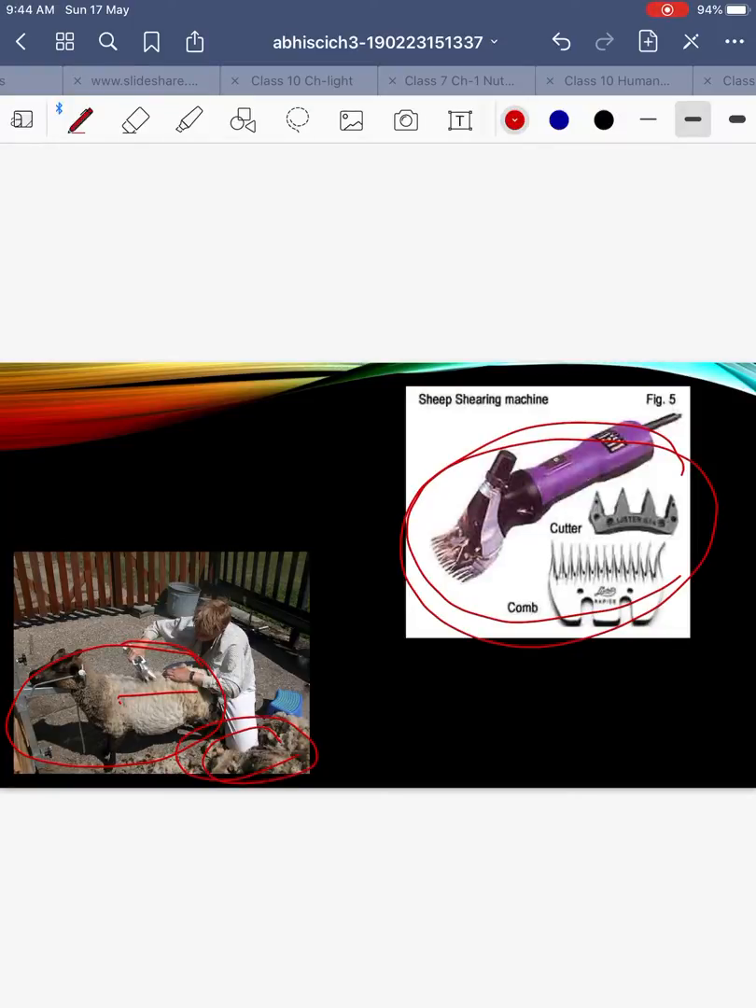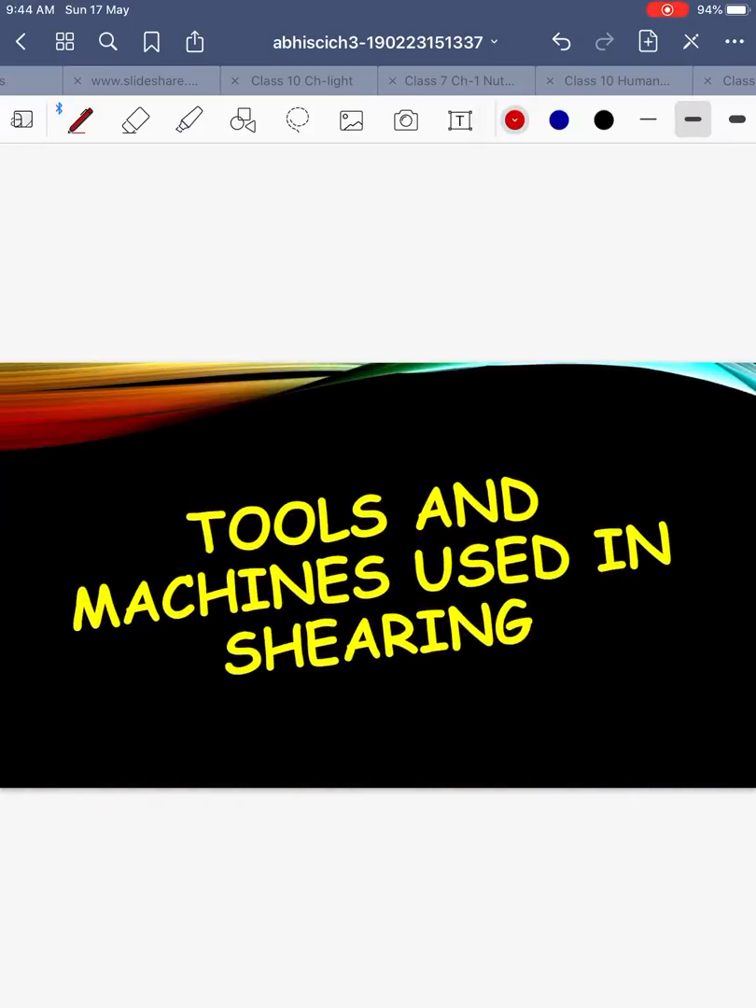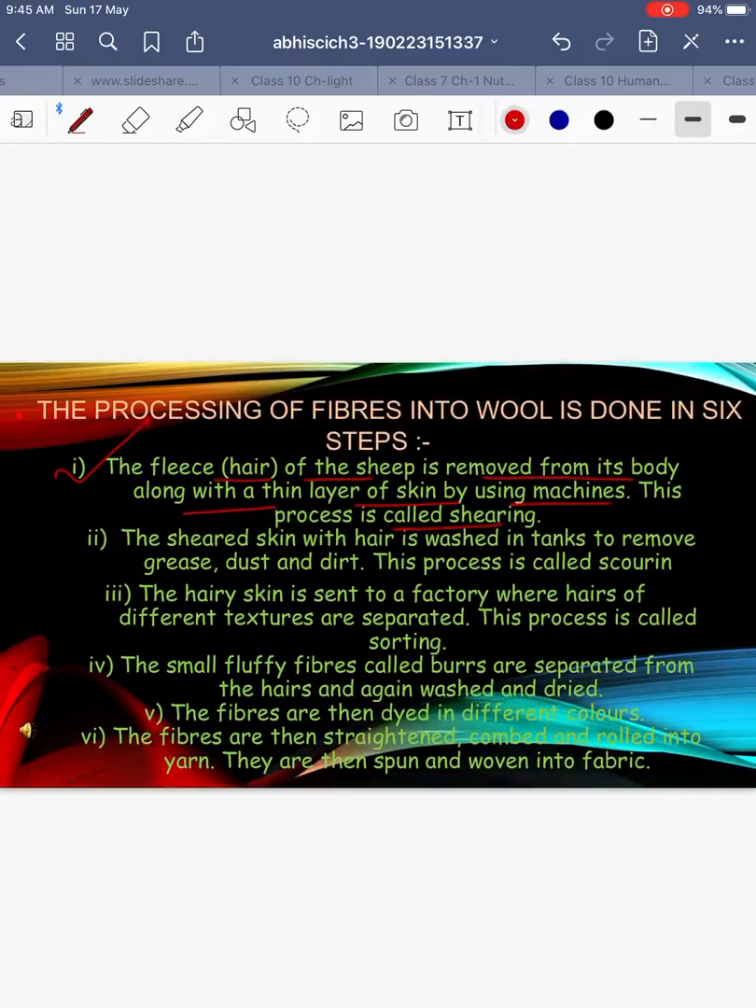So that is not harming the animal. They are just removing all the extra wool, and this hair grows again on their body, like our hair grows after we have a haircut. Our hair grows again, similar to that.